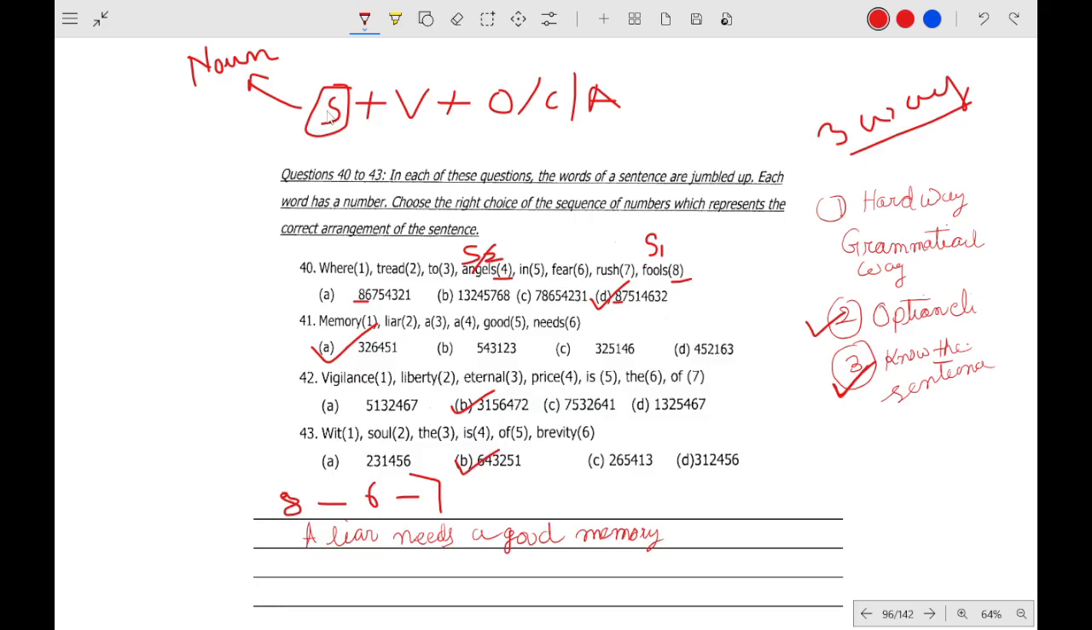Otherwise you have to do it by option elimination. As you can see, 2 is given as the soul. Soul the, you can eliminate soul 2 3. Soul the, that is incorrect, so this is eliminated. 2 6 soul brevity, this doesn't make any sense, this one is eliminated. 3 1 the wit soul, no, this one makes sense, so this is the correct answer. You can easily do that.